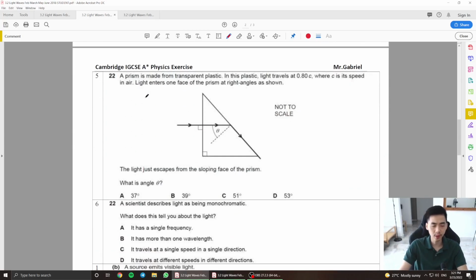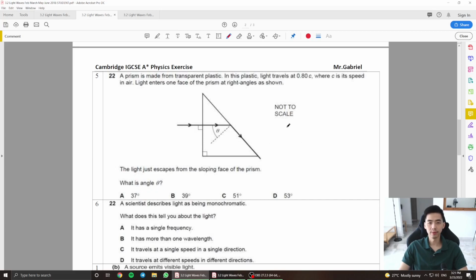Okay. Now after that, a prism is made from transparent plastic. In this plastic, the light is traveling at 0.8 c, where c is the speed of light in air. Light enters one face of the glass prism at the right angle here. The light just escapes from the glass from the sloping face of the prism. What is the angle θ here?